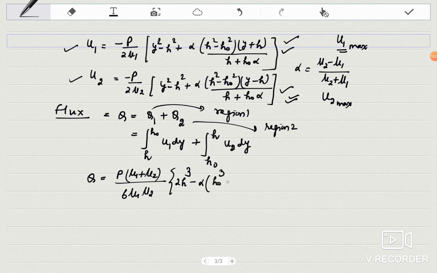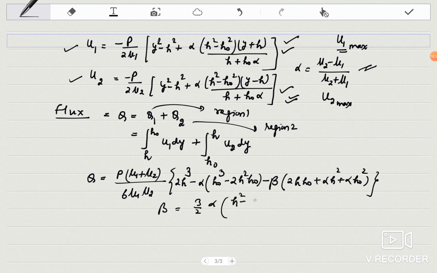You can very well do these calculations. h0 minus beta (twice h0 plus alpha h square plus alpha h0 square), where what is this beta? Alpha I have introduced earlier. This is alpha. So beta is 3 by 2 alpha (h square minus h0 square) upon (h plus alpha h0).